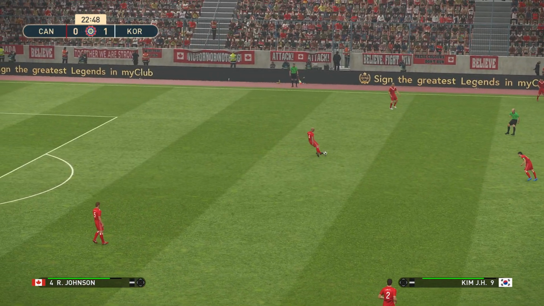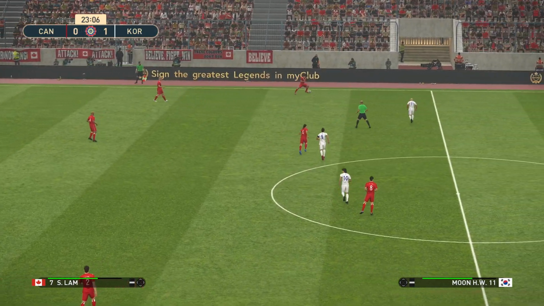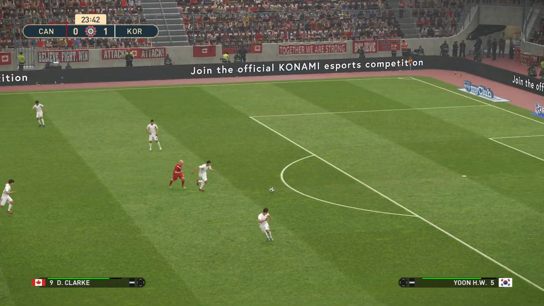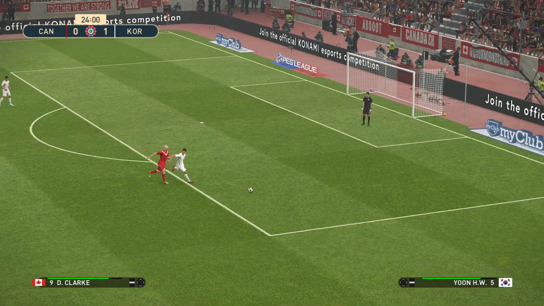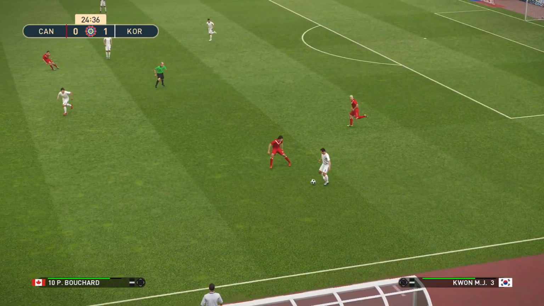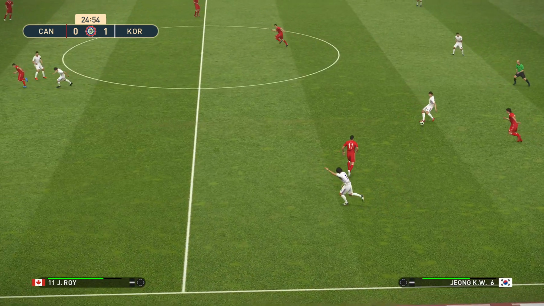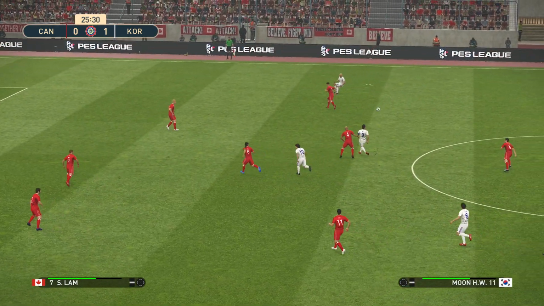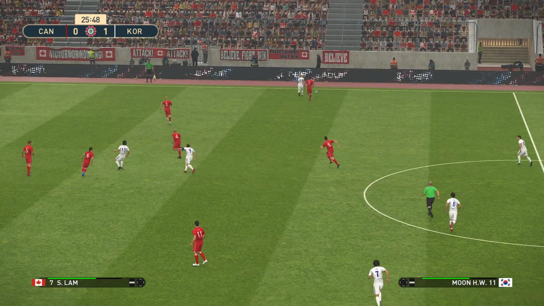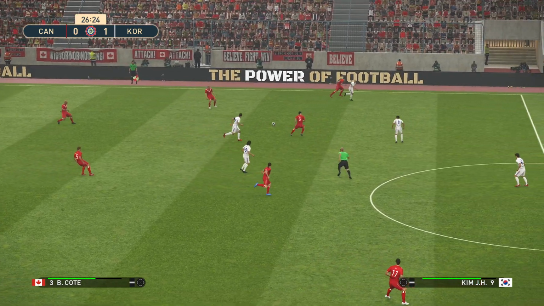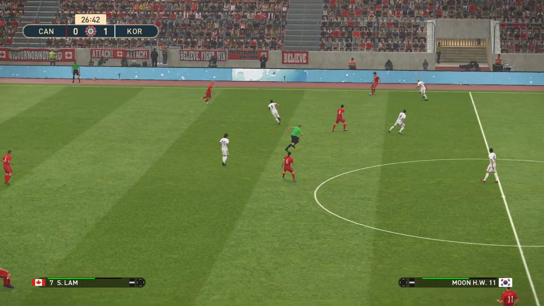And South Korea, if they do win this, they'll be just 2 points behind Canada. And Canada, as I mentioned earlier, they were flying earlier in the season. At one stage they had 4 wins in a row. They were up amongst the top teams. But it's gone wrong for them in the last 5 weeks. They've had a lot of poor results recently. And their league standing has shown for it.